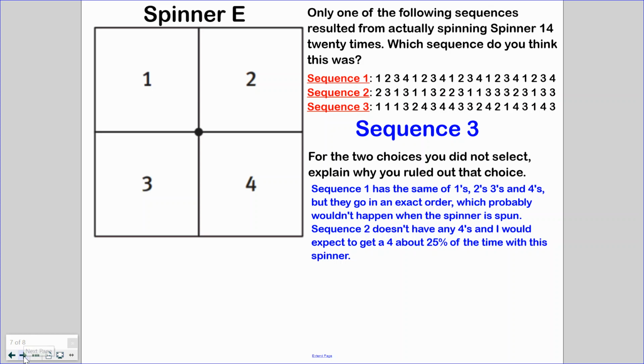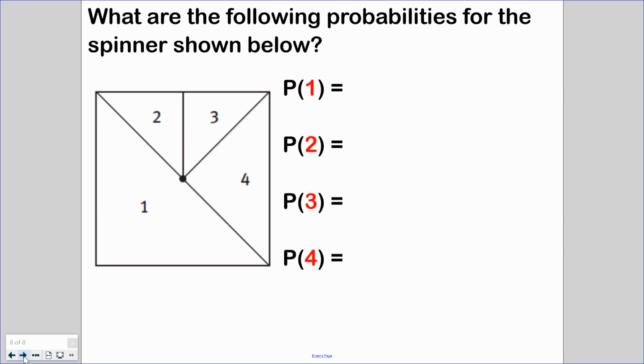Okay, and I have one last slide here for you, and I'm done. I think this video is a little shorter than yesterday's was. Let's go ahead and take a look at the spinner. The spinner says, what are the following probabilities for spinning the spinner below? So you know me here. We kind of talked about this in the last video as well.